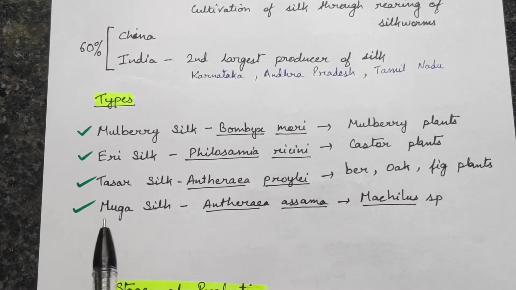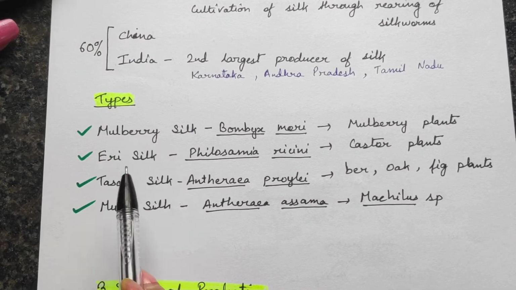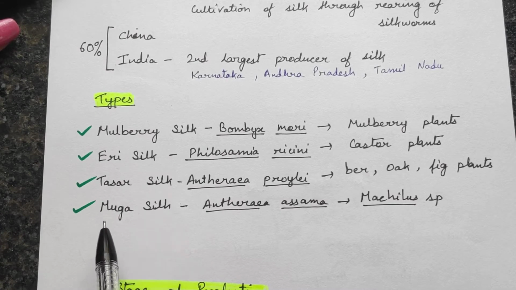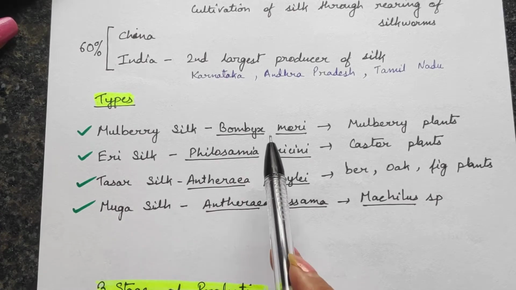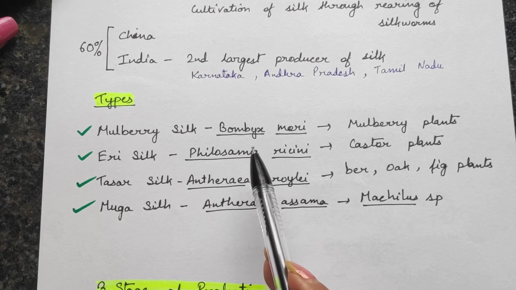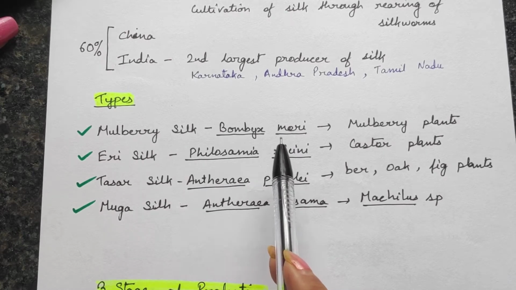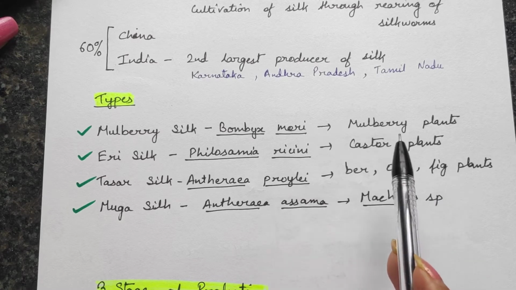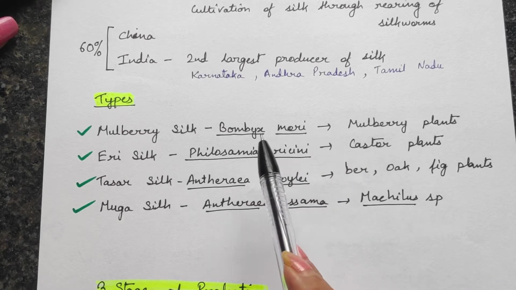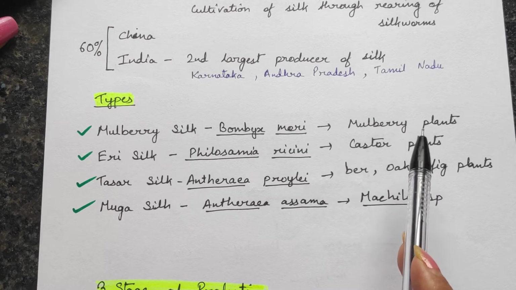There are majorly four types of silk: mulberry silk, eri silk, tasar silk and muga silk. These are produced by these silkworms, and I have given the scientific names. Mulberry silk is produced by Bombyx mori, which feeds on mulberry plants.